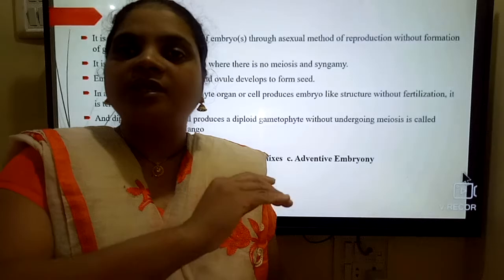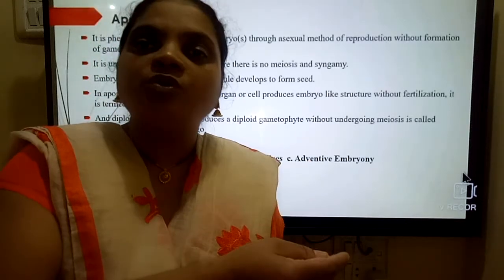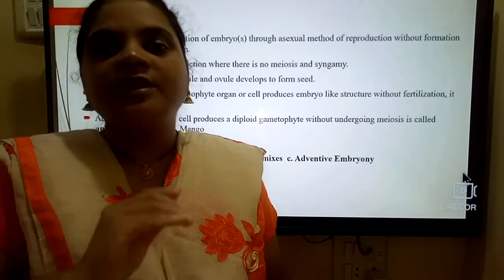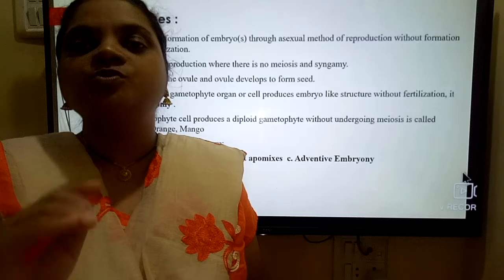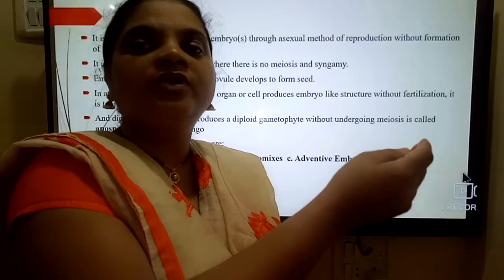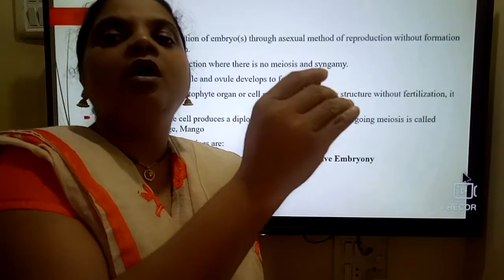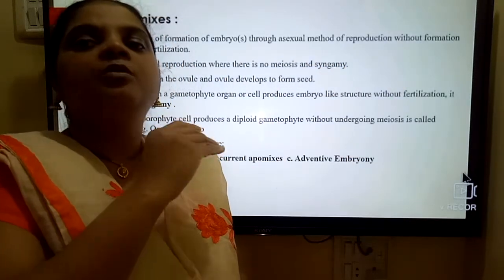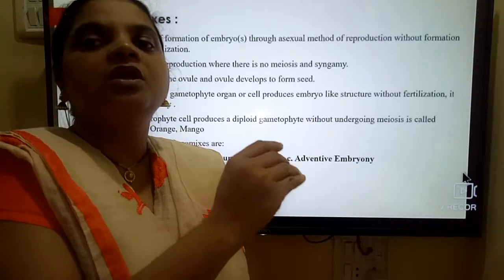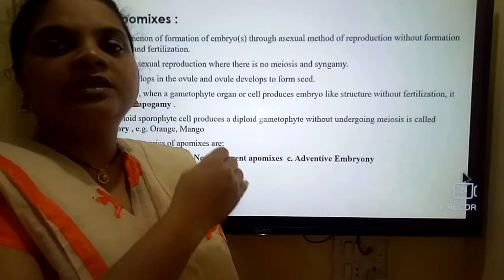In apospory, the diploid sporophyte develops into the diploid gametophyte. So in apogamy the gametophyte produces the embryo, and in apospory the sporophyte produces the gametophyte. These two things we observe in apomixis.